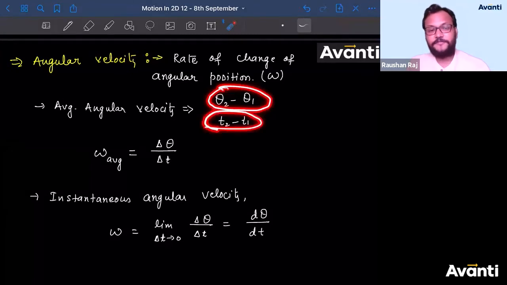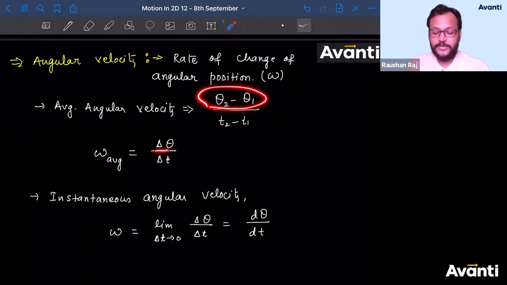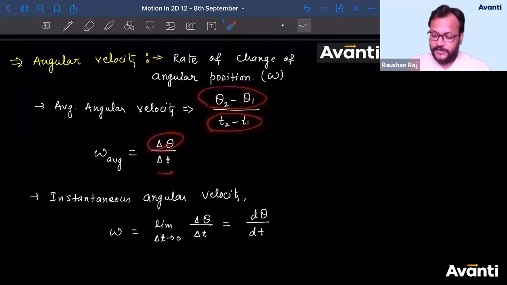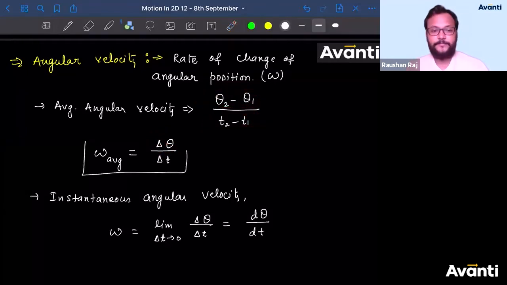So, rate of change of angular position. The change of angular position is theta 2 minus theta 1, and the time taken is T2 minus T1. So the rate of change is theta 2 minus theta 1 divided by T2 minus T1. I can write this as delta theta, and this as delta T. So average angular velocity can be defined as delta theta by delta T.